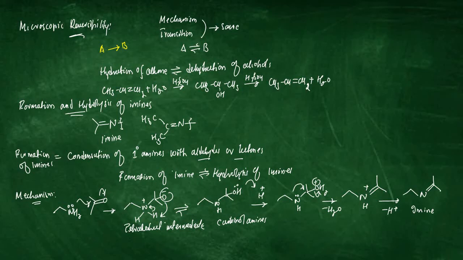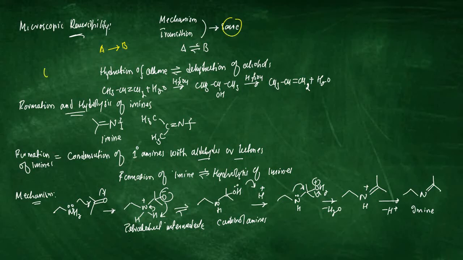product into a reactant. So in microscopic reversibility, both mechanism and transition state for a reaction involving multiple steps having different transition states, they will be the same in both steps, whether it is forward or backward direction. So both will be the same.